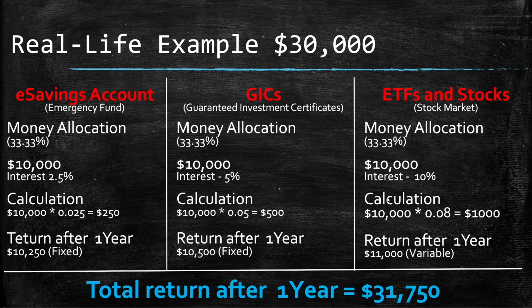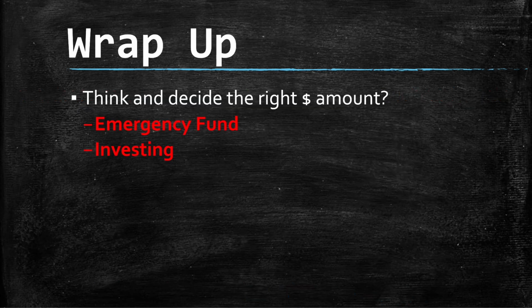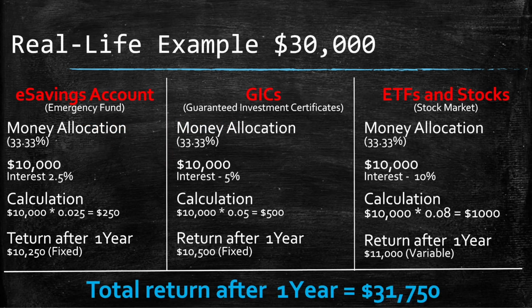Again, just to wrap up, after watching my video, you have to decide two things: how much money you're putting into your emergency fund, and how much money you're putting into investing. Please note that. Do not make the decision in one night. I would say maybe talk to your friends or family or other people, and then decide the right amount you'll be putting here. According to me, as I said in the last slide, I'm putting 30% in each. That's what I'm doing currently.